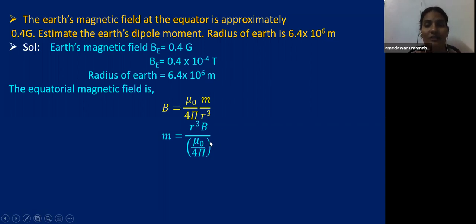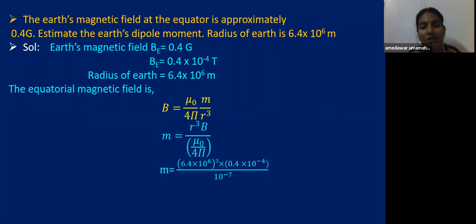Substitute these two values, and you get m equal to r cubed into B by mu naught by 4 pi. I didn't move the 4 pi into the numerator because we have a direct value, mu naught by 4 pi equal to 10 to the power of minus 7. That's for our convenience only.